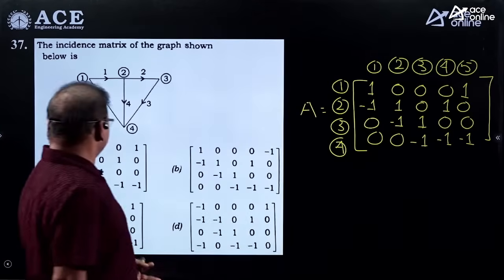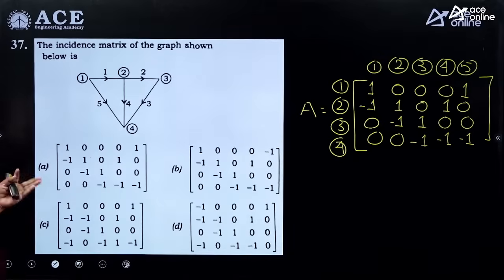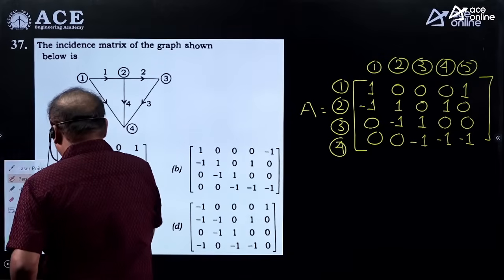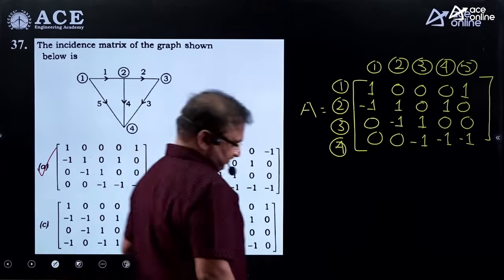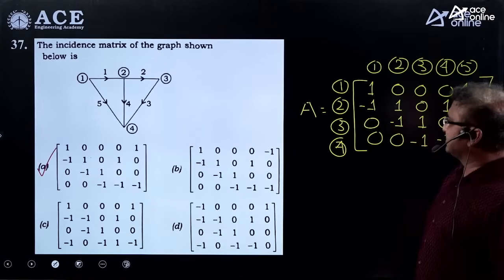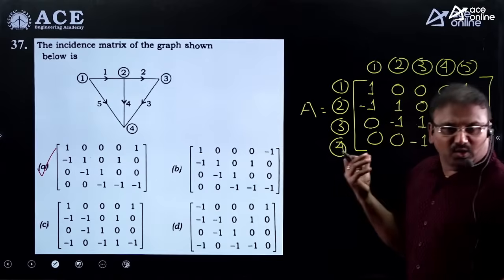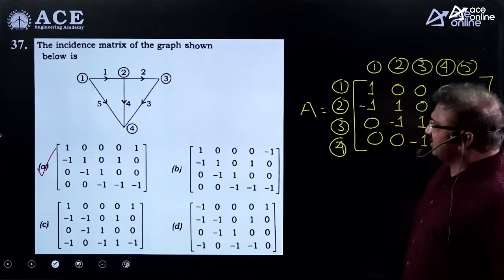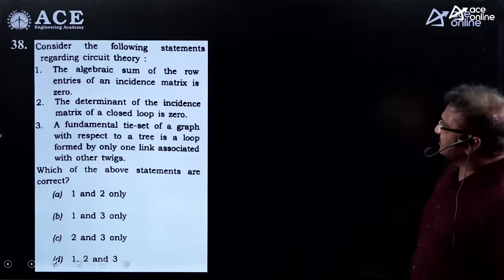Now according to this, as per the given options, option A is the correct one. As you know, under graph theory, this is a very simple incident matrix, which is the relation between the nodes and branches. Let me consider the next one.